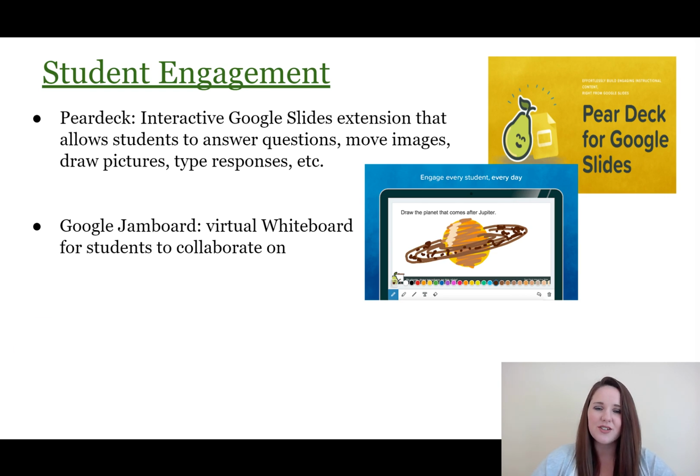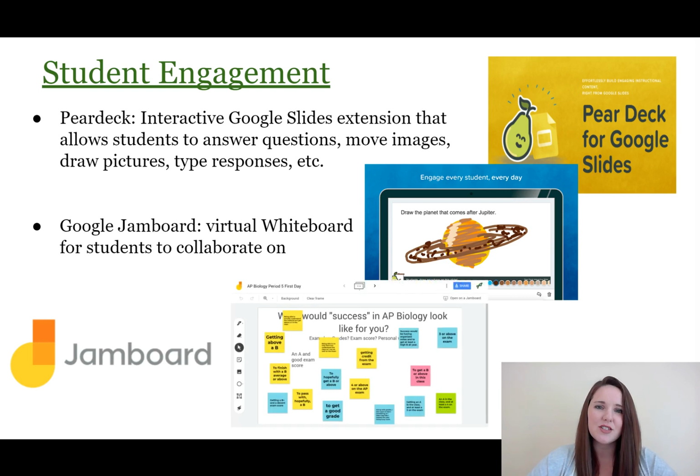And then the other one on there is Google Jamboard. It's basically just a virtual whiteboard. We've used a couple of them this year and we'll use more. It's a great way, again, to keep everybody involved, whether they're at home or in school. There's an example of a Jamboard that we did earlier in the year. My question for the students is, what would success in AP Biology look like for you? And they were able to add sticky notes to the Jamboard. So again, just a way for everybody, whether they're in the school or at home, to participate and all work together.